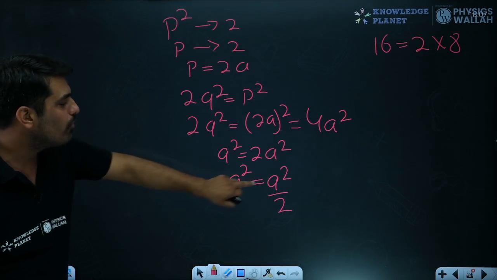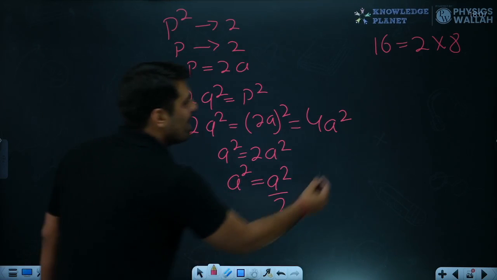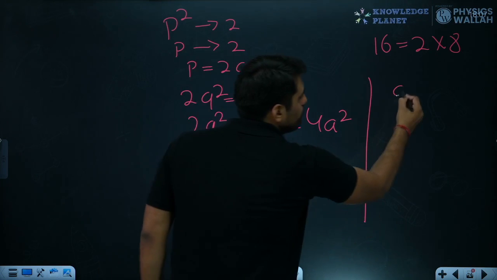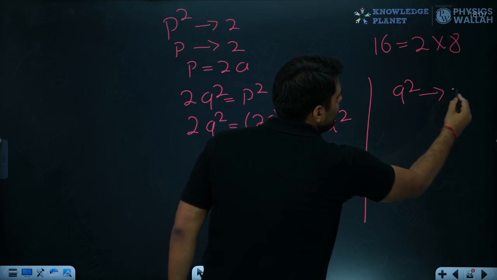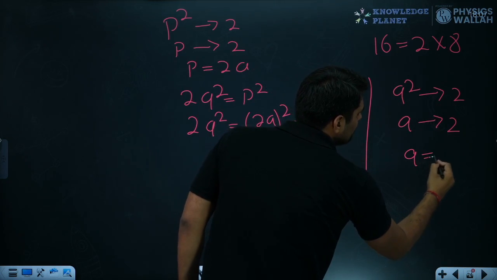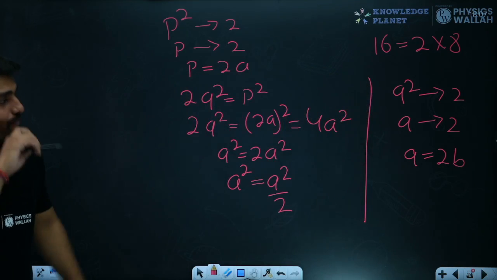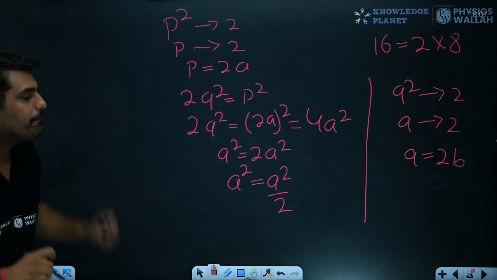So now what are we going to do? Q square is being divided by 2. So if Q square is divisible by 2, in that case Q will also be divisible by 2. And I can write Q as 2B. Right? Q can also be written as 2B.